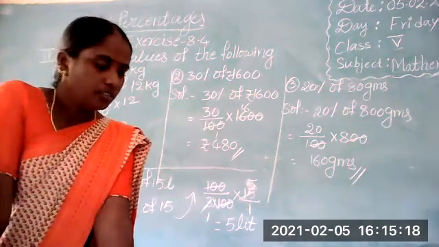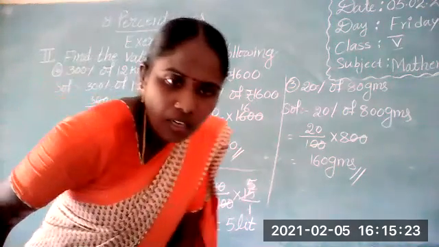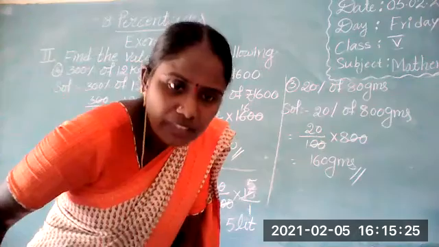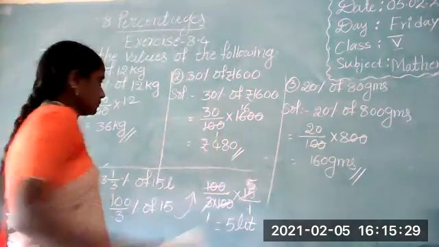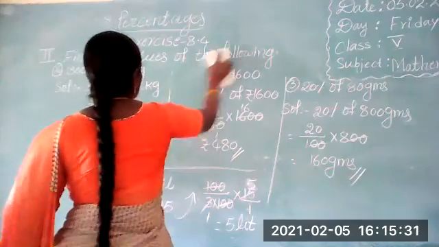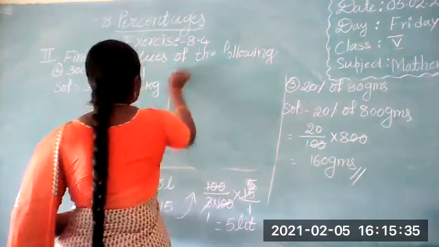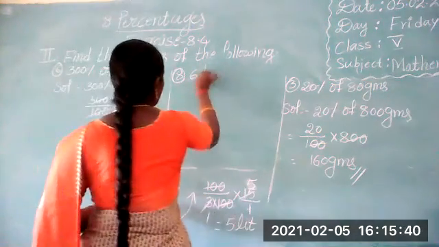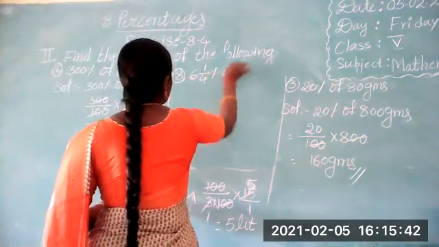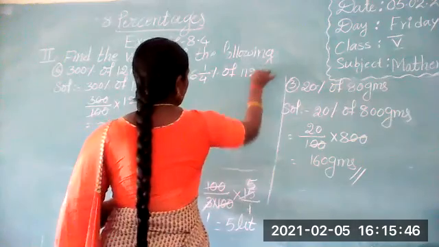From the second bit, 12 problems are there. What is the 8th one? 6 whole 1 by 4 percentage of 112 kilometers.